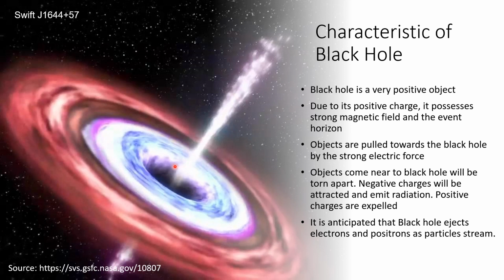Objects that come near the black hole will be torn apart. Negative charges will be attracted and emit radiation, while positive charges are expelled. It is anticipated that a black hole ejects electrons and positrons as particle streams.